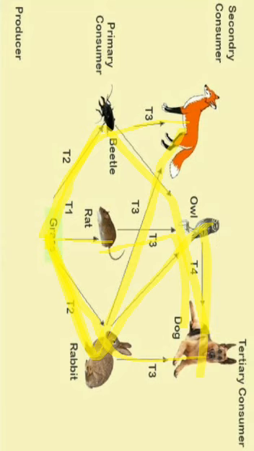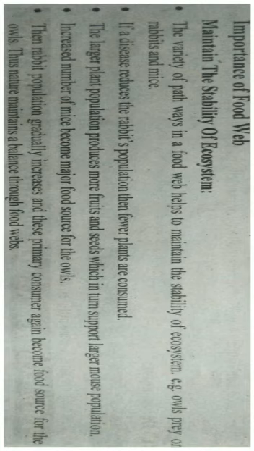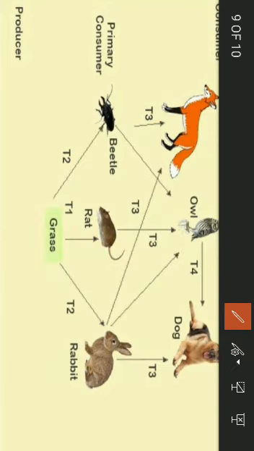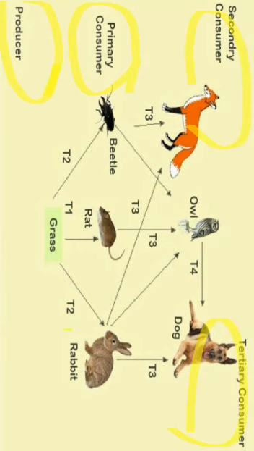Here you can see that we have other headings like producers, primary consumers, secondary consumers, and T2 for the secondary consumers and T3 for the tertiary consumers. What are producers? Producers are the green plants that are represented by grass. Primary consumers directly depend on the producers, and primary consumers include beetle, rat, and rabbit.